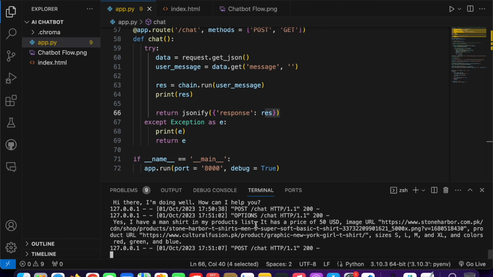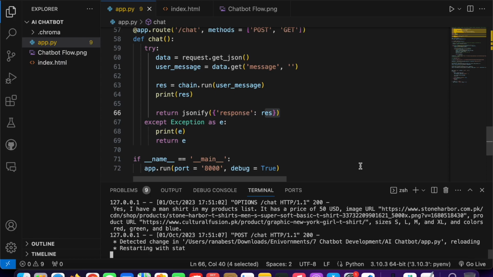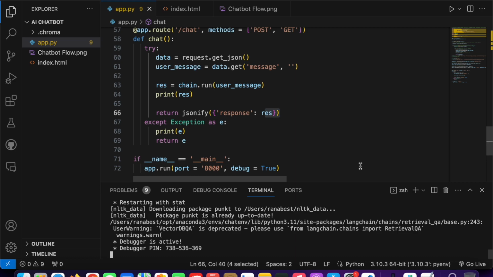Okay, so now the next part is how you can use the same technique for building another chatbot. So let's talk about it. Maybe one question is coming to your mind: how can we convert our chatbot for a hotels dataset? Let's say I want my chatbot to respond based on the user question and process my hotels data, and suggest hotels to the user. Like if the user says, I have $1,000 and I want to stay for 5 days, recommend me some hotels. So how can the chatbot do that?